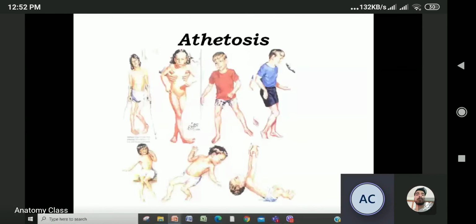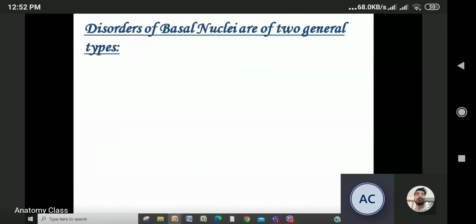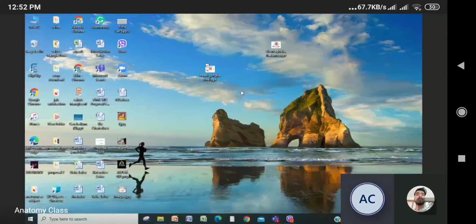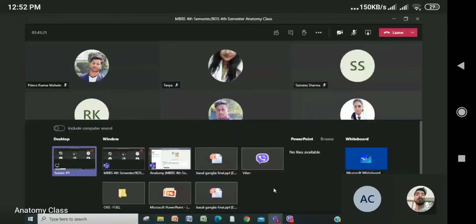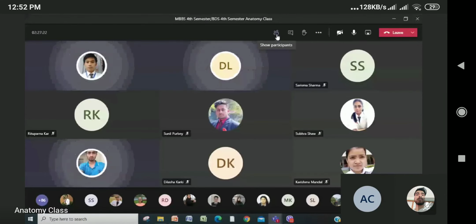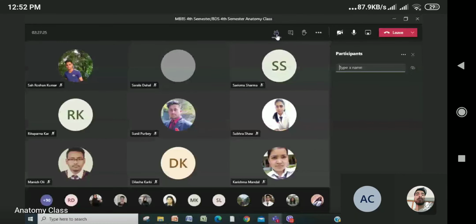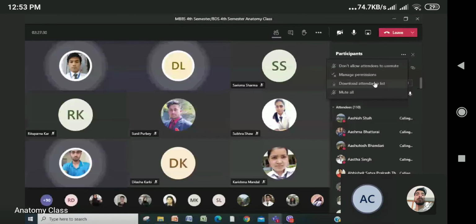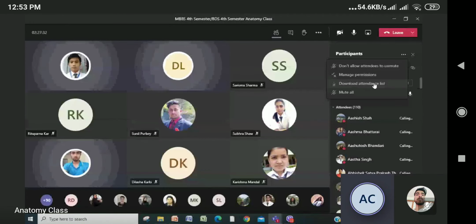बुझेछ कि छैन? What I have to do? Attendance लिएको छैन. I haven't taken that attendance. पक्कै attendance लिनलाई what I have to do? कता जाने हो? Download the attendance. बुझेको हो?